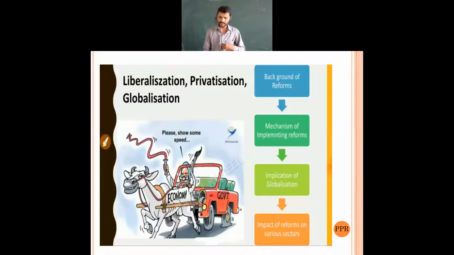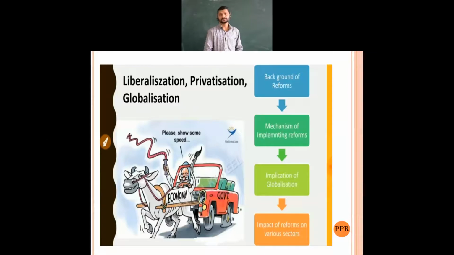Why? Because from the previous time itself, we produce goods and export them, and certain goods we import as well. So if we see why the globalization implications came into existence, we are opening the doors of our economy for other countries to come here, make trade and even run businesses. In detail we are going to discuss this in the whole chapter, in the name of globalization. Why globalization was made, you are going to see. Then lastly, the impact of reforms on various sectors.